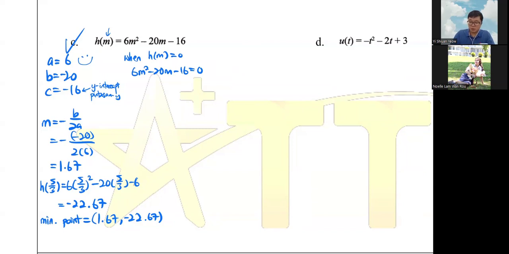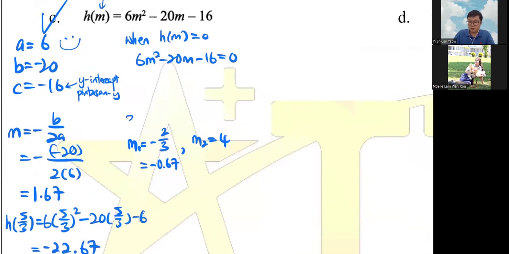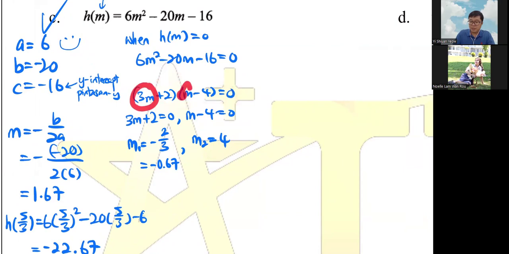Click into your calculator. You will get your first m to be negative 3/2, which in decimal is negative 0.67. That one we just leave it first because we will need it to write later. Oops, sorry. The second one is 4. So when you move the 3 to the left side, it becomes 3m, and negative 2 becomes positive 2. Then m minus 4 equals 0. So here is 3m plus 2 times m minus 4 equals 0. And then you notice 3m times m is actually just 3m squared. So what happened to the 6?